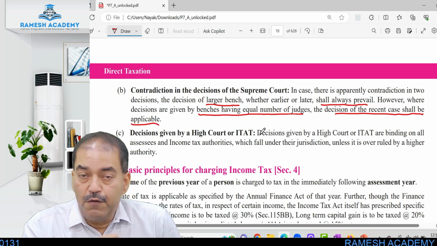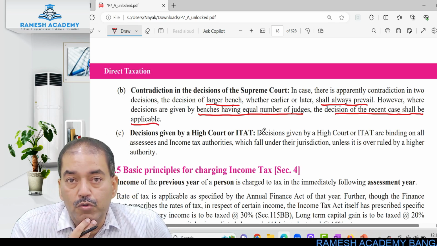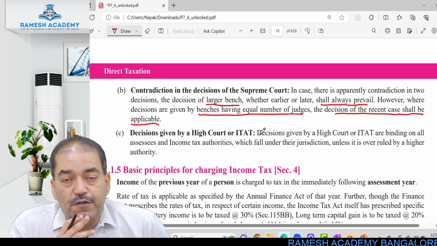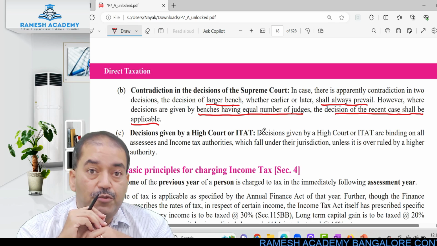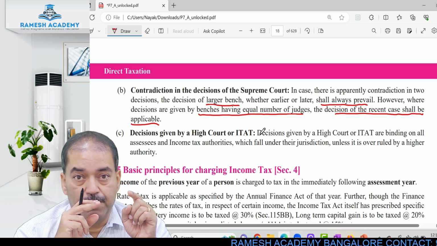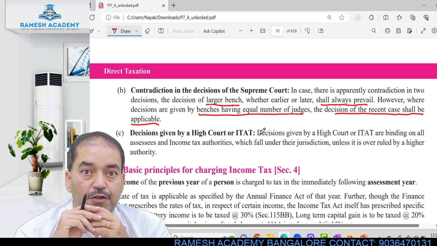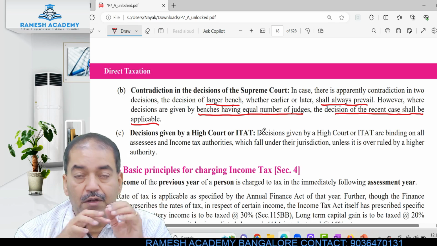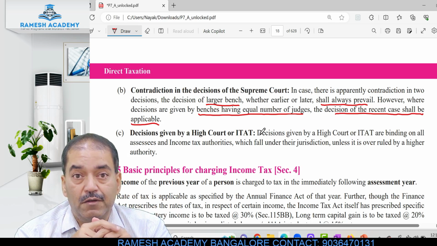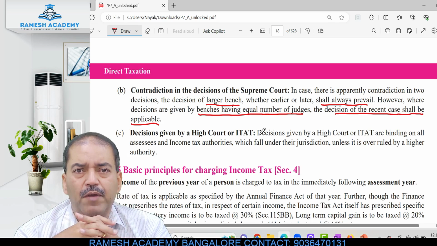So last year there was a 3-judge bench, this year there was a 2-judge bench. The decisions are different. Last year's 3-judge bench will be more applicable. Last year there was a 3-judge bench, and this year also there is a 3-judge bench, but both of them have given different decisions. Then the recent one, this year's, will be applicable.